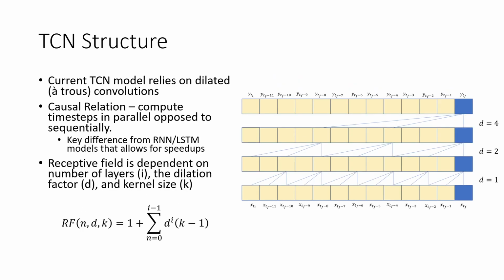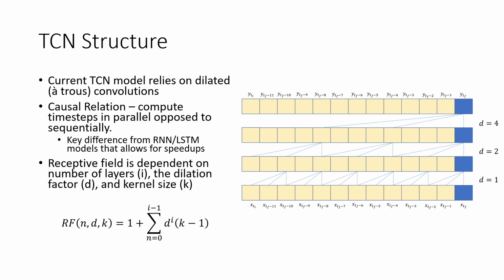In comes the TCN, or the Temporal Convolutional Network, which relies on dilated causal convolutions in order to create a similar network that can handle sequential data, but instead relies on convolutions. And this creates many benefits, such as the ability to compute time steps in parallel, as opposed to having to wait for one hidden state to finish being computed from one cell for the next cell.